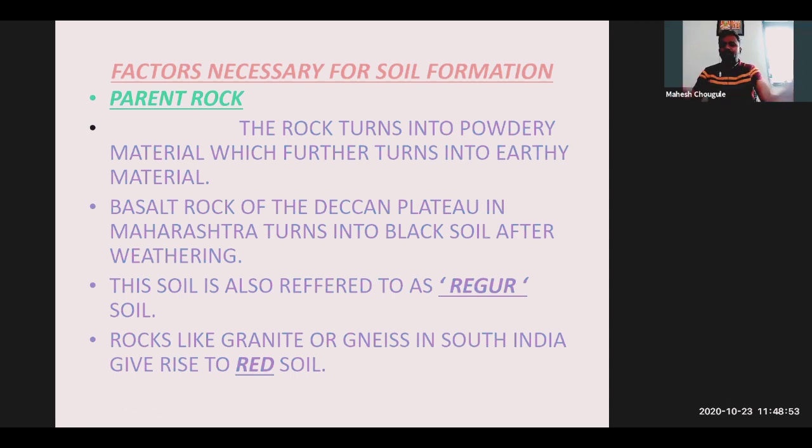Again I repeat, if you get basalt rock in the Deccan Plateau of Maharashtra, you will get black soil over there. And this soil is also referred to as regur soil. Which soil? It's black soil, the soil which we can obtain from basalt rock. Okay, that can be referred to as regur soil. And in southern India, you will get granite or gneiss type of rock in that area, and that's the reason we can get red soil in that region.